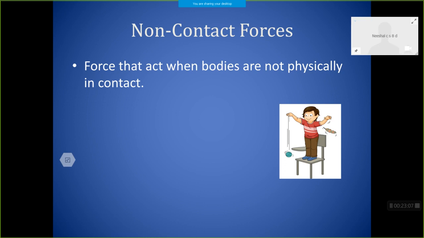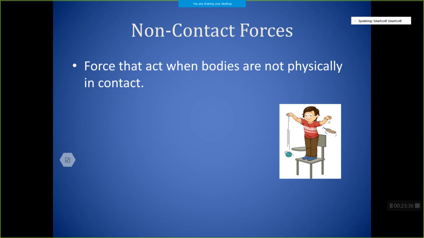Here you can see that a boy is releasing a ball and a feather. This ball is going down. Why can't it go in any other direction, or why can't it float up? Why is it going down? Because there is a force acting on the ball, that is called the gravitational force.